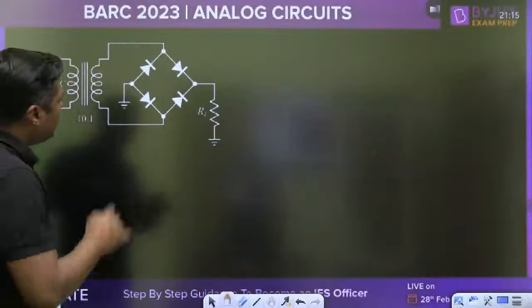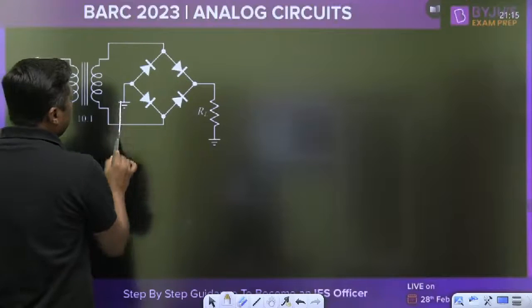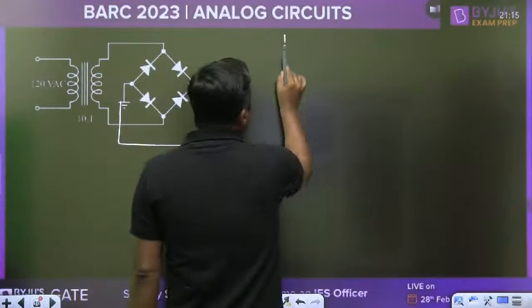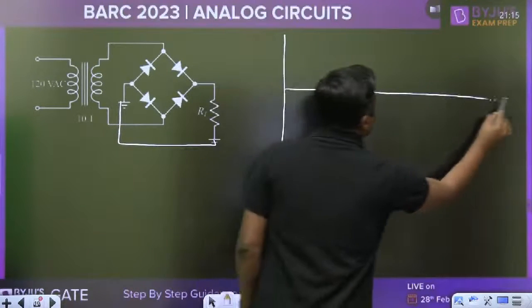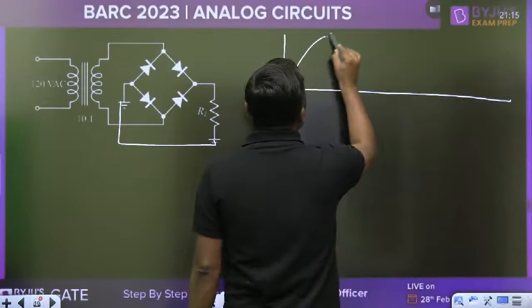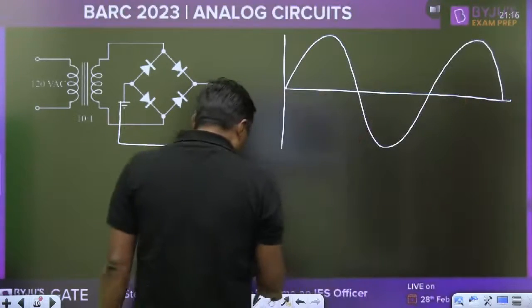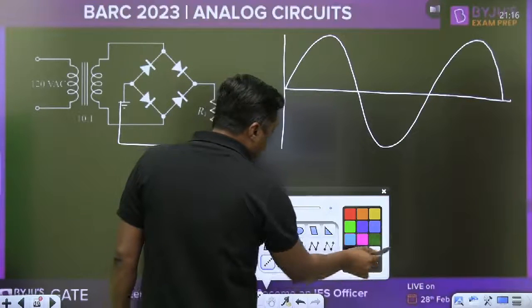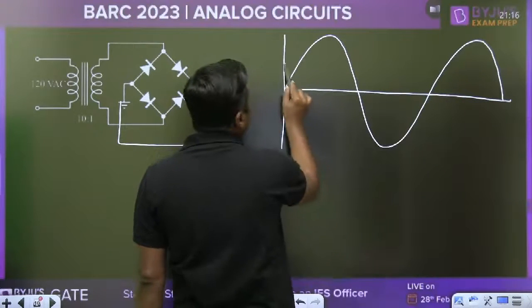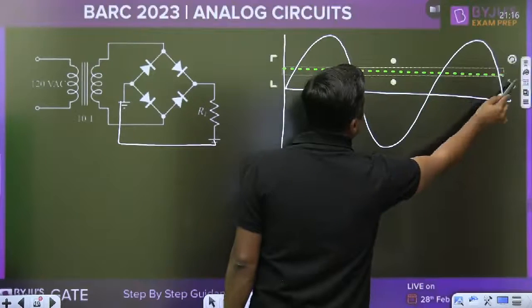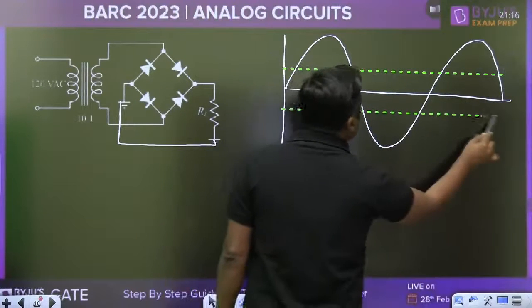So my dear friend, remember, if it is a sinusoidal signal, this is like the sinusoidal signal. At a time 2 diodes will conduct. The drop across one diode is 0.7, so what is the drop across the 2 diodes? 1.4.